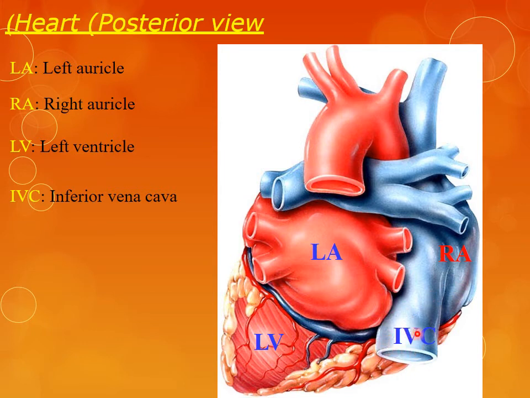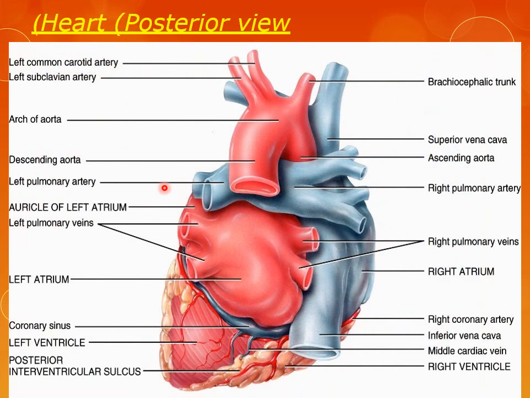This is inferior vena cava. This is superior vena cava formed by the right and left brachiocephalic veins. This is left ventricle. This is atrioventricular groove having the left coronary artery. This is posterior interventricular groove carry the posterior interventricular artery.